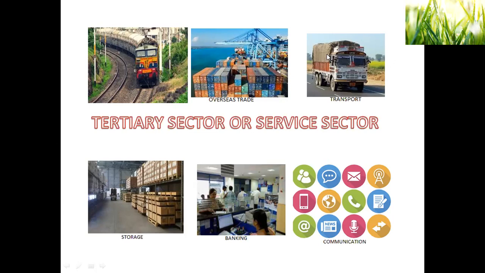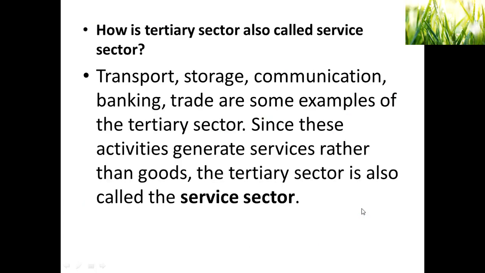So here, transport, you can see a carrier, a lorry, it is taking something around with the tarpaulin closed. Now the fourth picture, it is storage. This area is a storage area. It can be called a warehouse. Then banking. The last one is communication. You can see so many types of communication which are available right now. Yes. Next. Why is the tertiary sector also called the service sector?